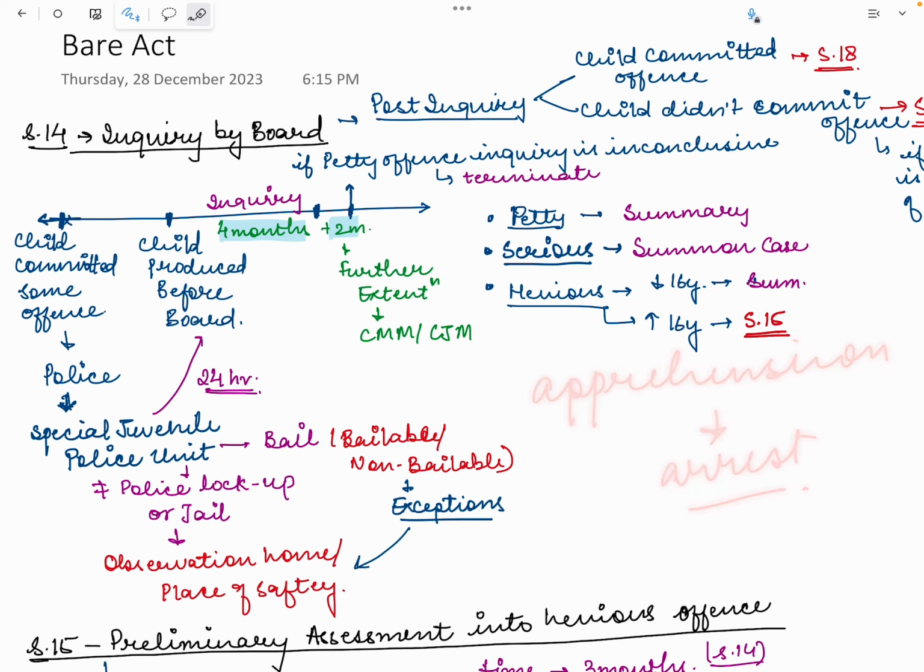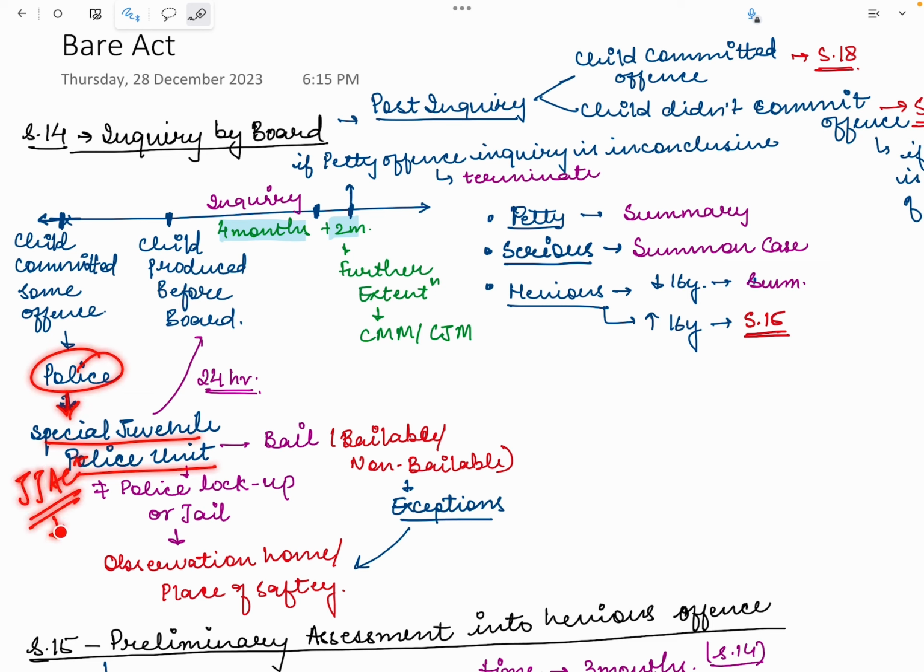So let's begin. If a child commits some offense, the police will arrest that child. Then the police will hand over such child to the special juvenile police unit that has been formed under the JJ Act. You go to section 2 and see which clause deals with the juvenile police unit. That can be useful for prelims if you are in Rajasthan or MP, but since the JJ Act is not asked in the Delhi Judiciary prelims, we have to avoid all those small questions and just focus on the procedure and thereafter the case laws.